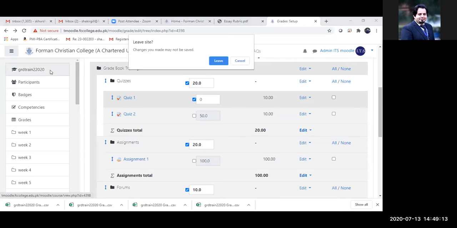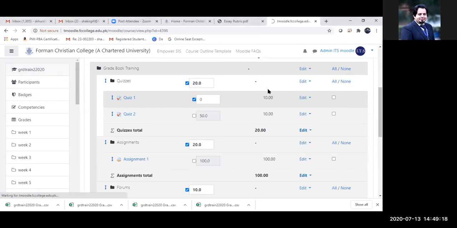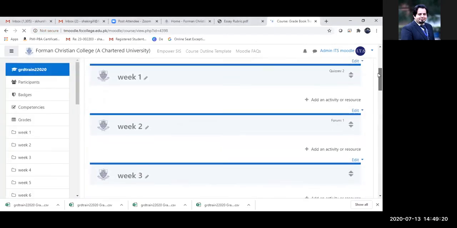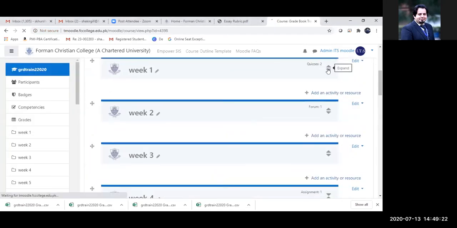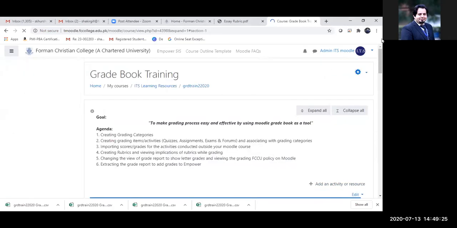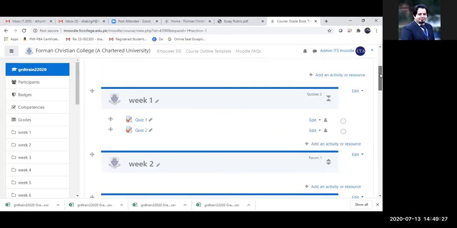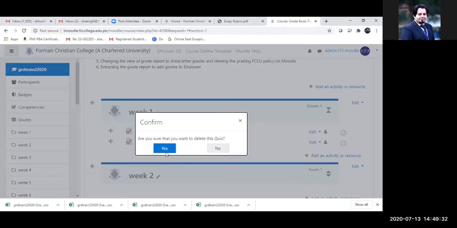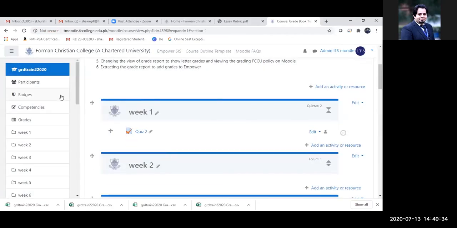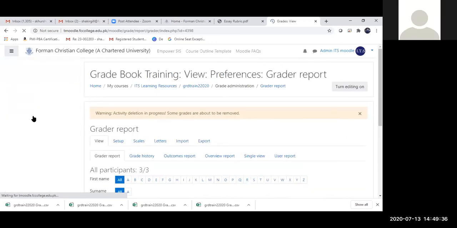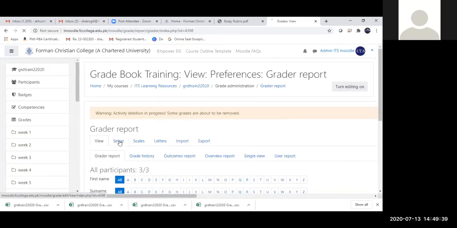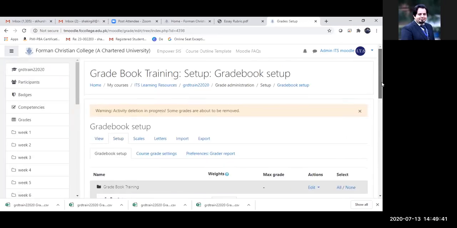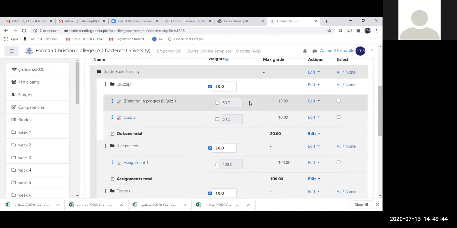The other thing is, if you really want to delete this quiz, let's go to the course, and I'm going to delete my quiz. See, if I delete the quiz one, now it is deleted. Elizabeth thought she ran into problems when she tried to delete items.